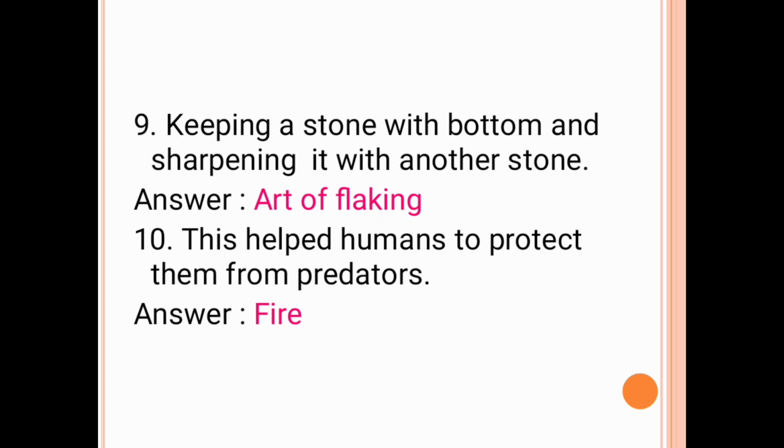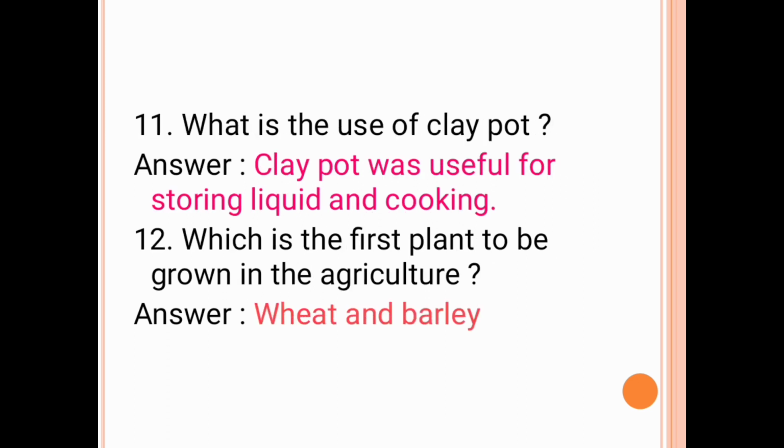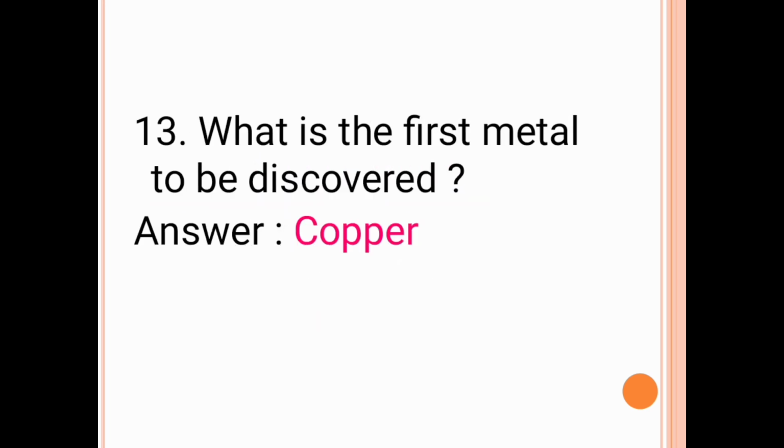The next question is this helps humans to protect themselves from predators. The answer is fire. The next question is what is the use of a clay pot? The answer is clay pot was useful for storing liquid and cooking. The next question is which is the first plant to be grown in agriculture? The answer is wheat and barley. The next question is what is the first metal to be discovered? The answer is copper.